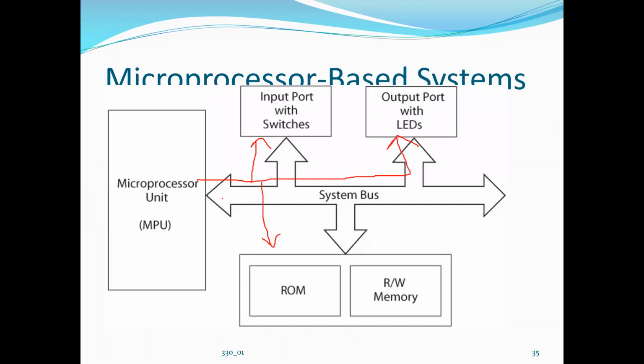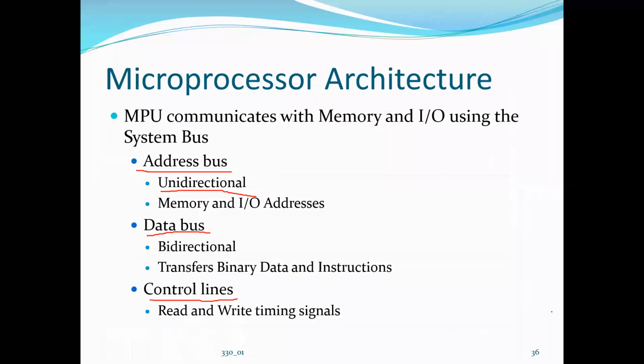Your device will not give the address to the microprocessor. That is why this address bus is unidirectional. From the microprocessor it goes to the peripheral device. This address can address either a memory or any IO device.